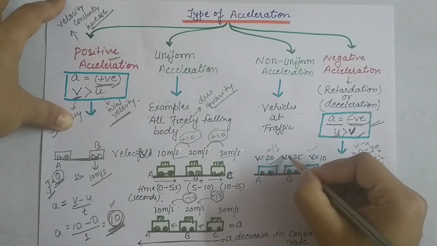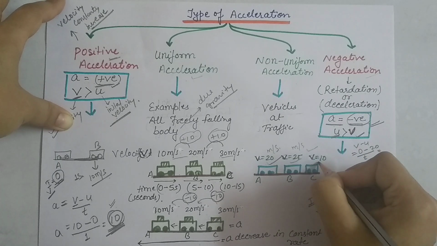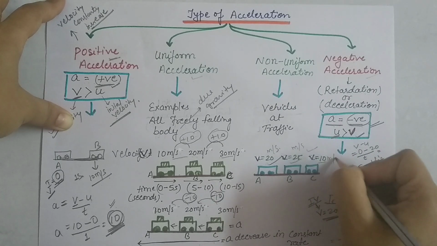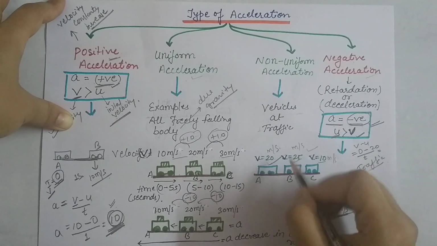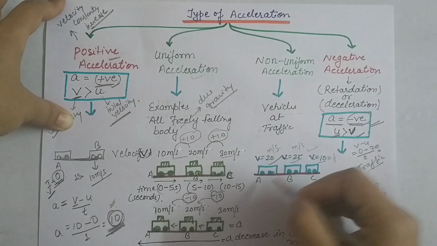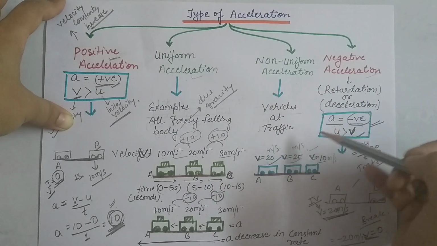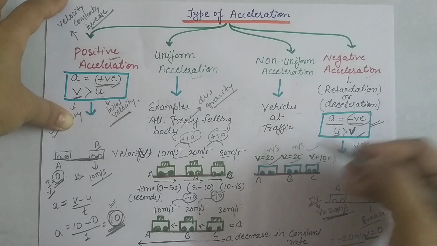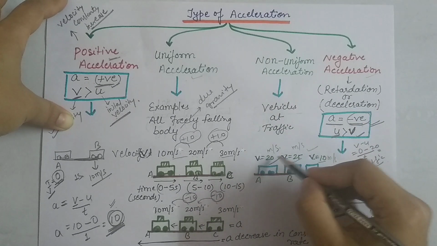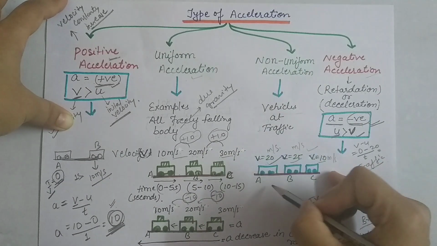At point B it is 25 meter per second. Then at point C it is 10 meter per second. So there is no constant change in the velocity at the same interval of time. The velocity just increases or decreases without any constant change. That is called non-uniform acceleration.